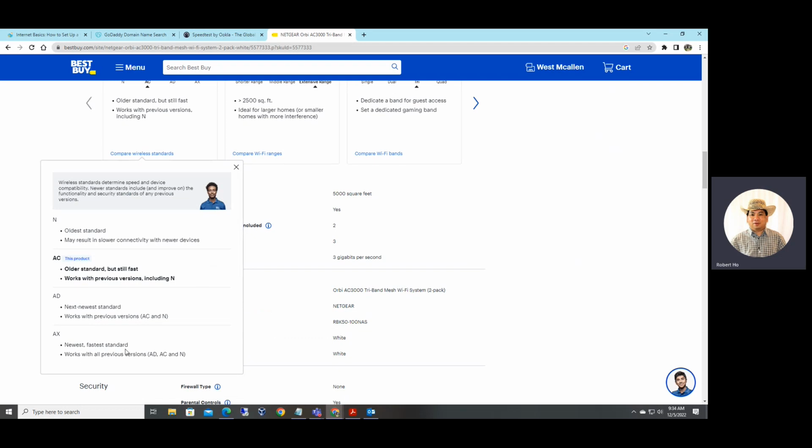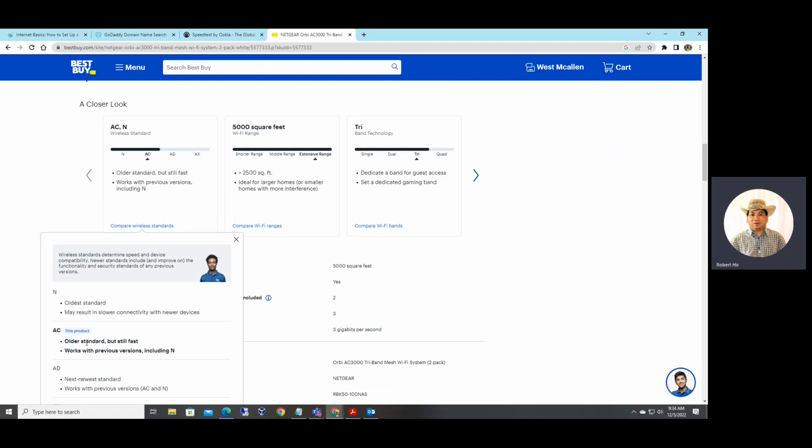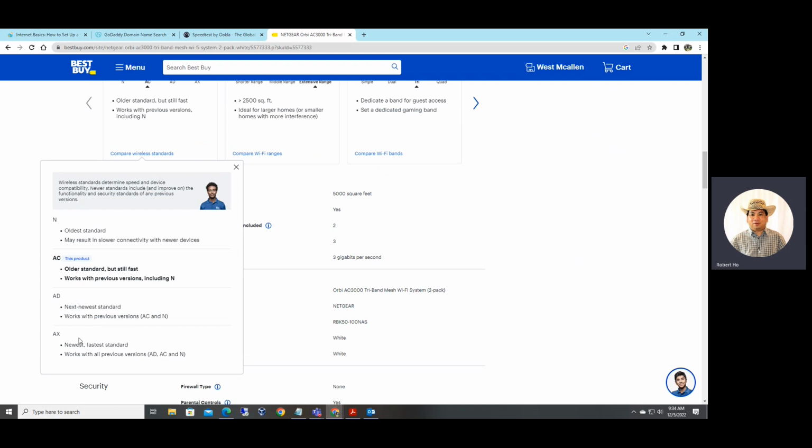AX is the newest and the fastest standard. Before that is AD or AC, right? This one is AC, right? In my house, I still have my AC standard, right? Wireless 802.11 AC, right? Older standard, but still fast, right? Works with the previous version, including N, but you cannot go to AD or AX.